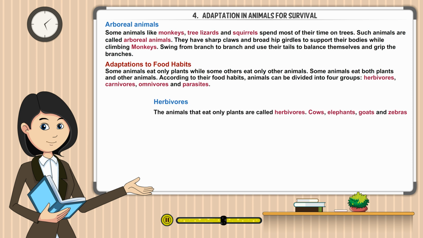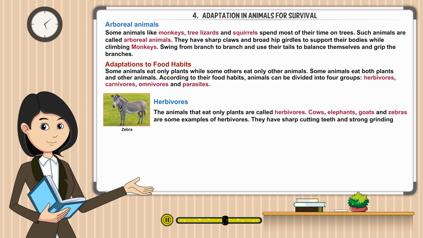Herbivores. The animals that eat only plants are called herbivores. Cows, elephants, goats, and zebras are some examples of herbivores. They have sharp cutting teeth and strong grinding teeth. They have long and strong legs to travel long distances in search of food.